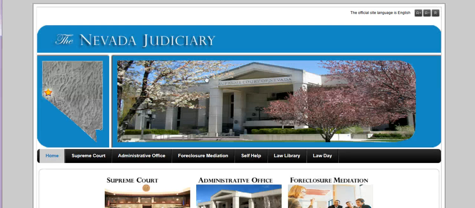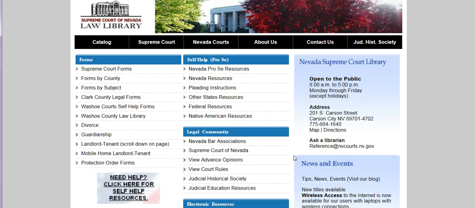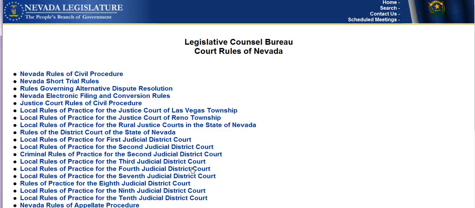That takes you to the main page for the Nevada Judiciary. And if you come down here on this menu, click the tab for Law Library, that is going to lead you to a page with all the different forms and all for the Nevada courts. But we want to go down here in the center under Legal Community. It says View Court Rules. You click on that link.